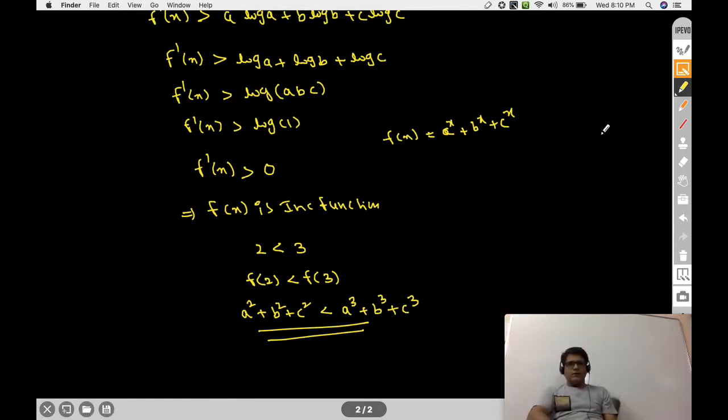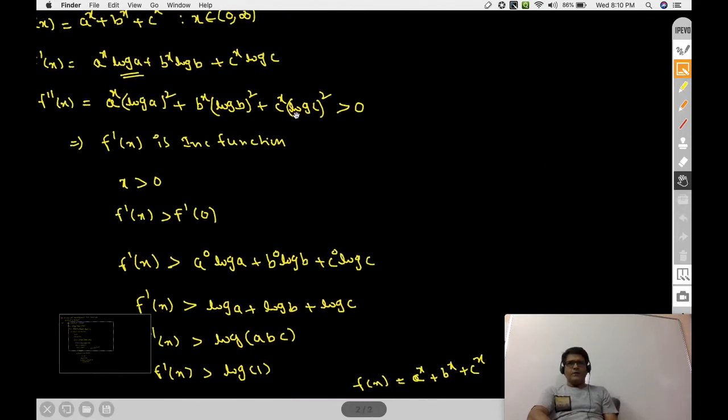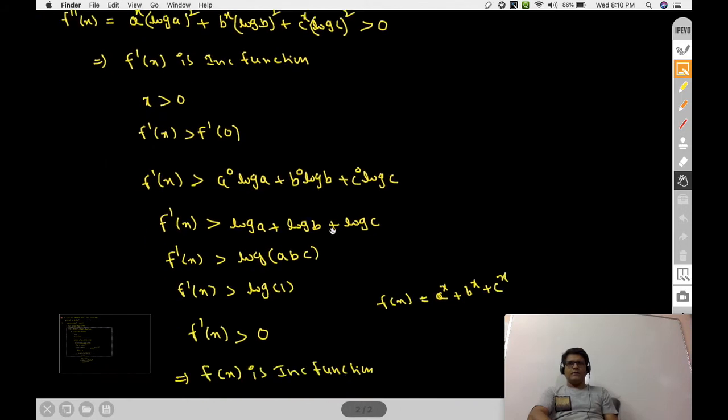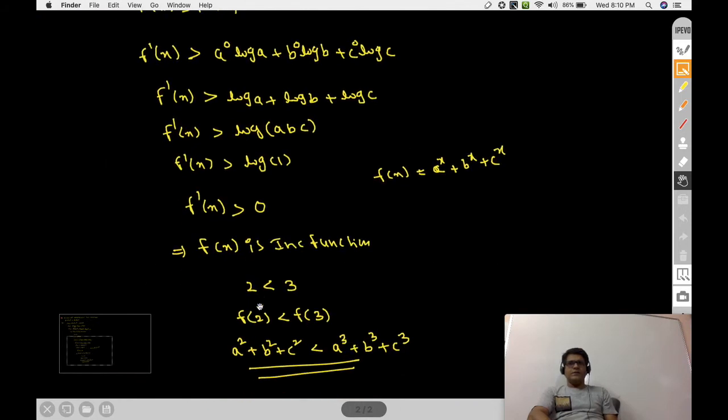Since here our requirement is what? a² + b² + c² is less than or equal to a³ + b³ + c³. To prove this one, I consider 2 is less than 3, and this belongs to 0 to infinity only. Is it okay? To prove that one, our requirement is what? a² + b² + c² is less than a³ + b³ + c³. To prove this one, I consider this one.